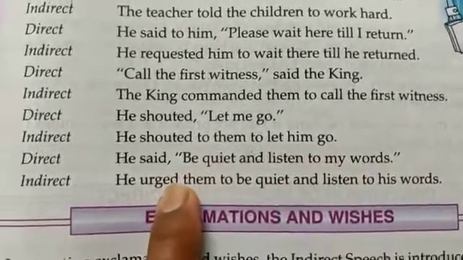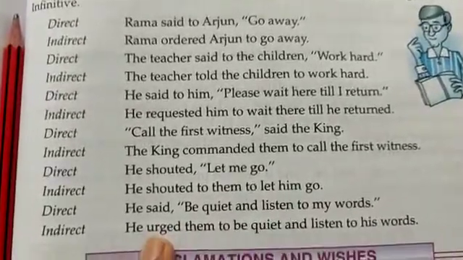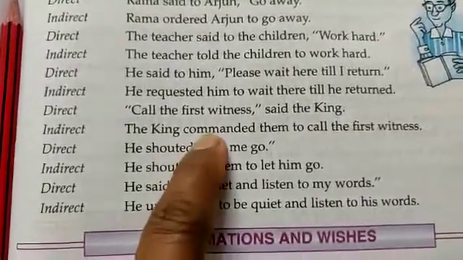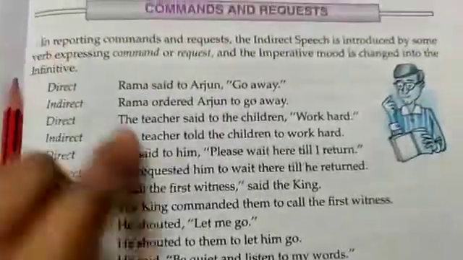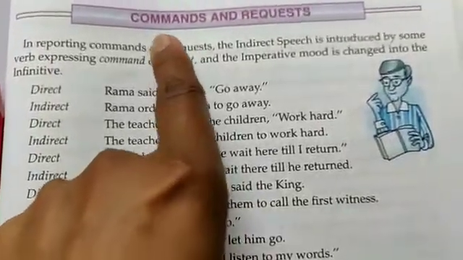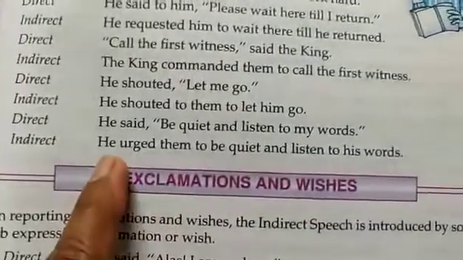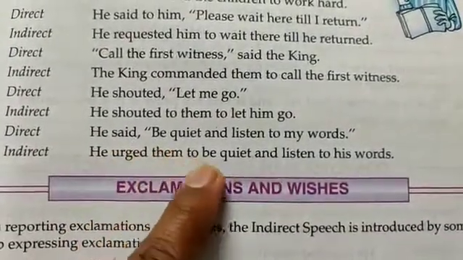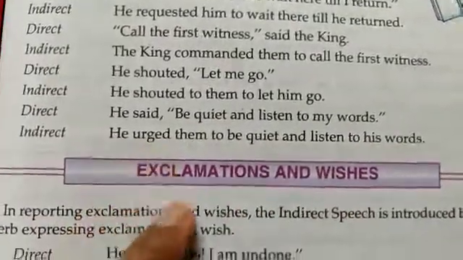So he urged them. So these are certain words: urged, shouted, commanded, requested, told, ordered, which can be used when we are changing imperative sentences from direct to indirect speech. So let us see. He urged them to be quiet and listen to his words, right?